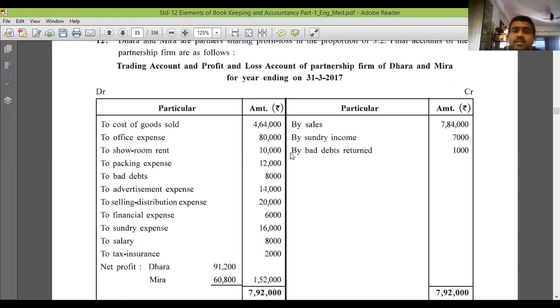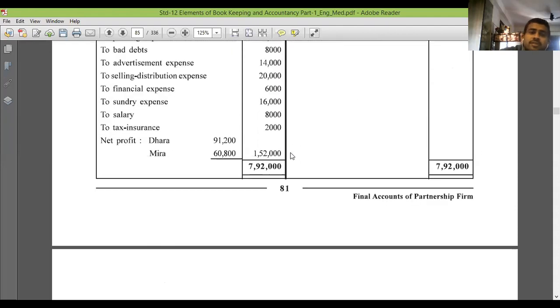Advertisement expense, selling expense, financial expense, sundry expense, taxes, everything will come in the profit and loss. On the credit side, you can see sales account, which goes in the trading account. Now it's not trading account, it is revised trading account. Sundry income and bad debt recovered are income for the business.